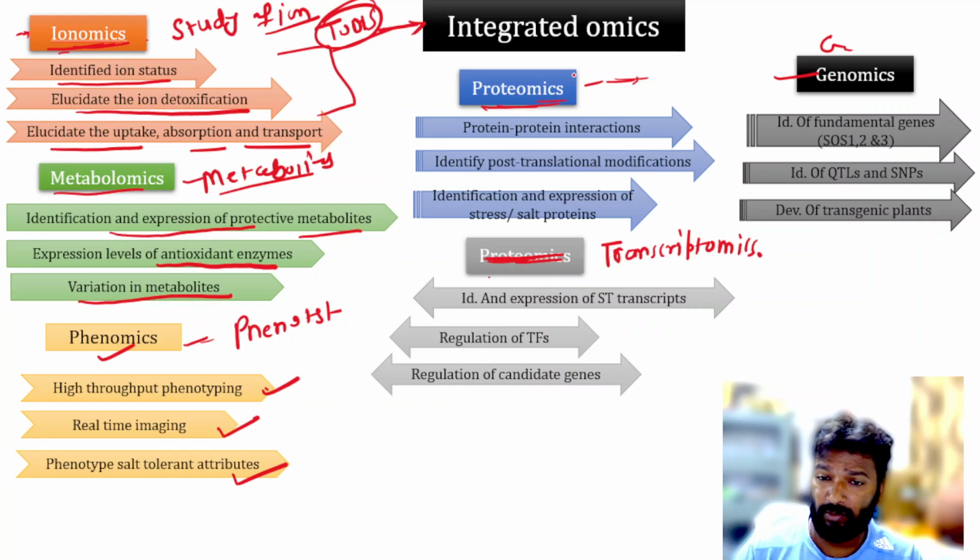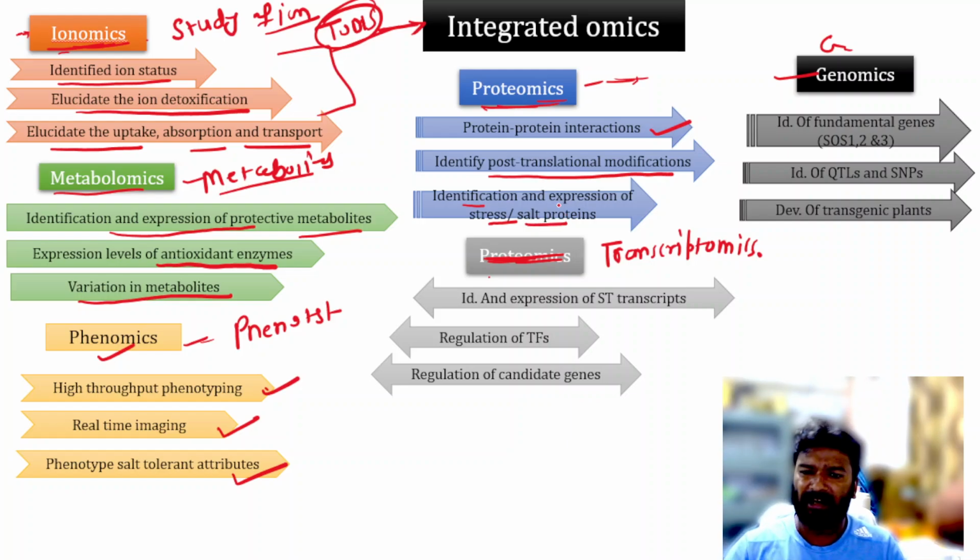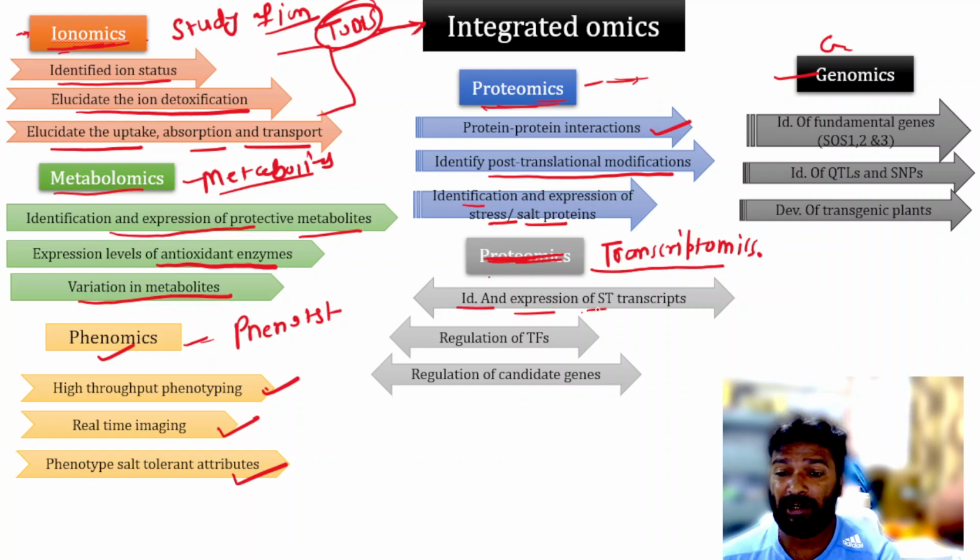Then with the help of proteomics, we can identify protein-protein interactions, meaning how much the proteins change, and identify post-translational modifications, and the identification and expression of stress and salt proteins, meaning which proteins are increased or decreased. And with transcriptomics, we can identify the expression of salt tolerant transcripts, meaning which transcripts are responsible for salt tolerance, and the regulation of different transcription factors. Then regulation of candidate genes, which are the major genes involved in salinity tolerance.